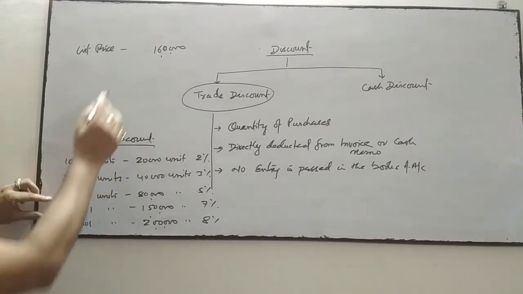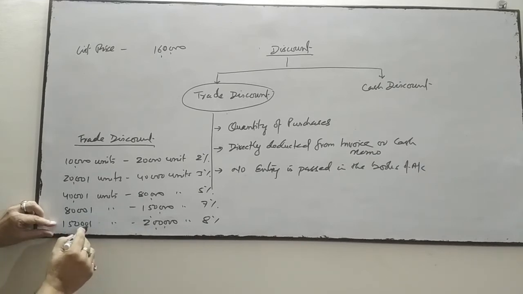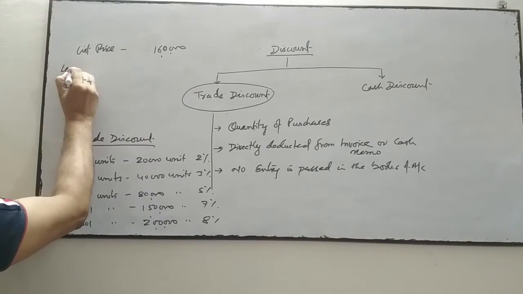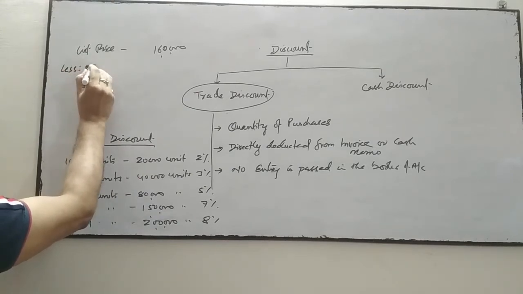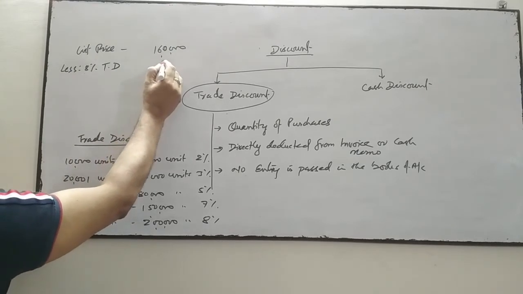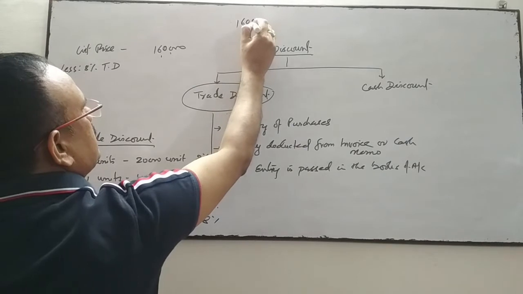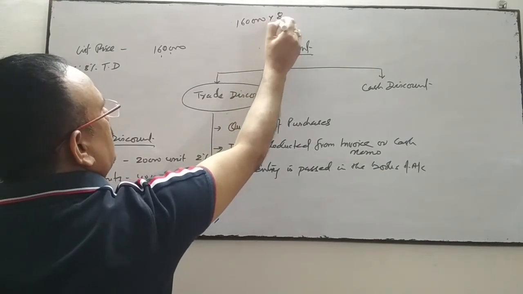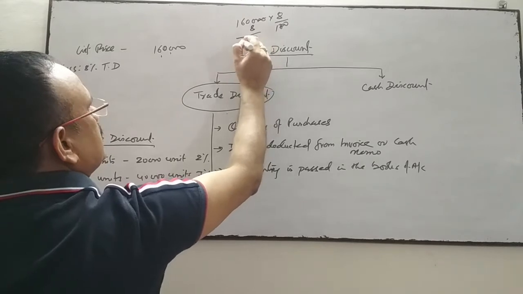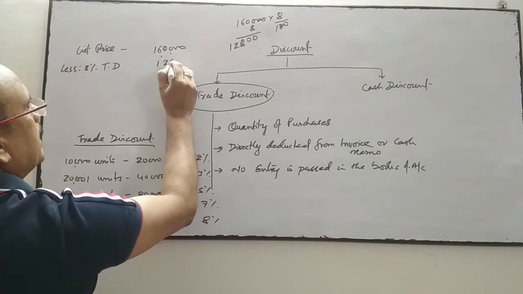So this 1,60,000 comes under this bracket, 1,50,000 to 2 lakhs. So the trade discount of 8% will be directly deducted from here. 8% of 1,60,000 is 12,800.